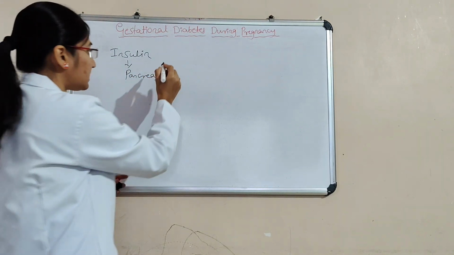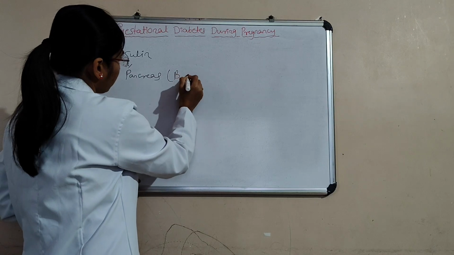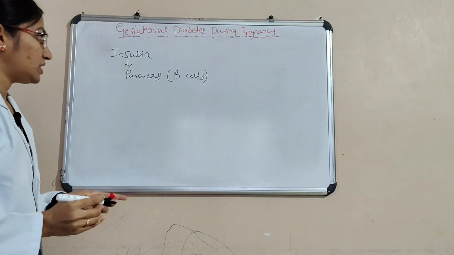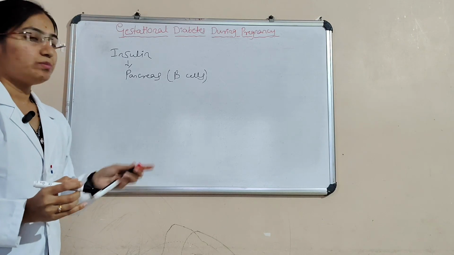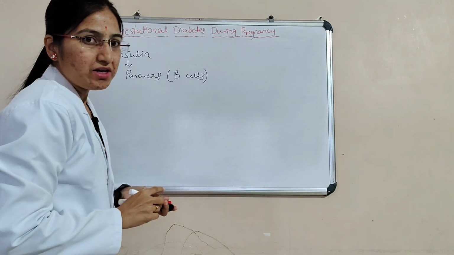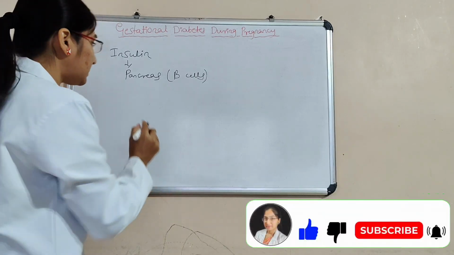that is beta cells. Here the fetus starts producing insulin at 12 weeks of pregnancy.